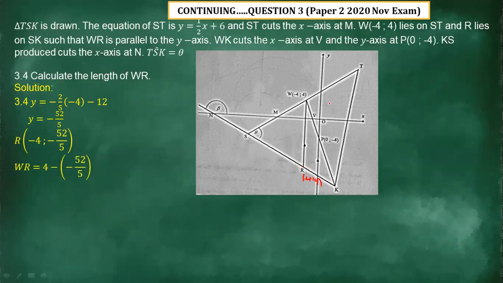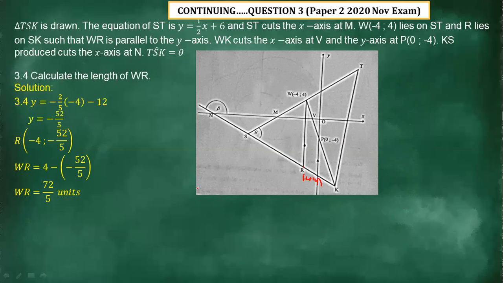In order to get the distance between these two points W and R, you can say 4 minus negative 52 over 5, and it gives us 72 over 5 units. So that's how you determine the distance. Or you can use the distance formula, the one that we normally use. It's still going to give us 72 over 5 units.